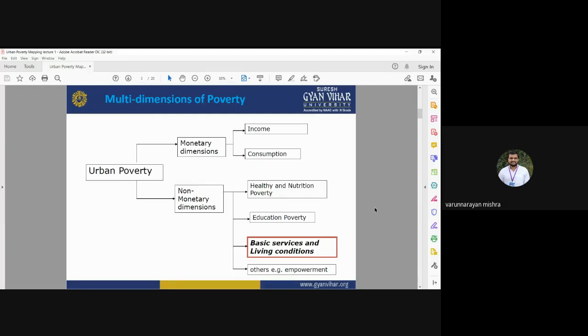You need to study income, consumption, health condition, nutrition, education facilities, basic amenities, and utility services. It requires a lot of data sets and a multidimensional approach to study urban poverty and to map the slums in the urban area.